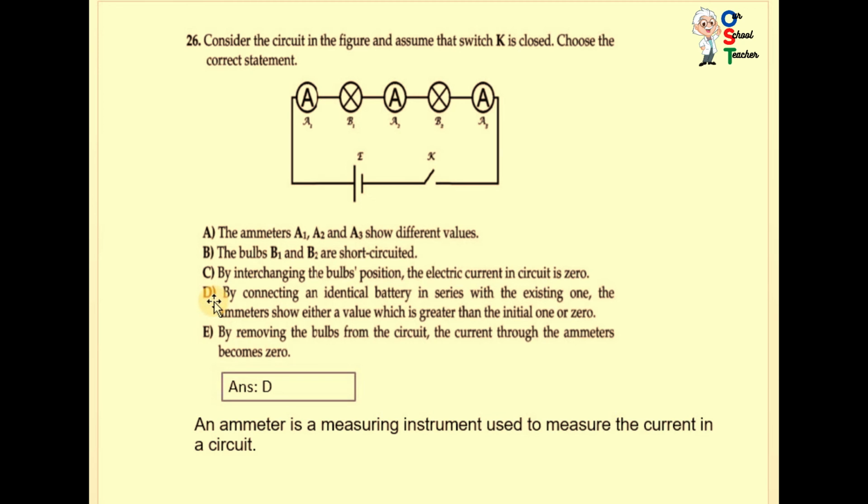D. By connecting an identical battery in series with the existing one, the ammeter shows either a value which is greater than the initial one or zero. Obviously, when you add a battery, the current will change. So obviously it is greater than the initial one, so they show a different value of current. An ammeter is a measuring instrument used to measure the current in the circuit.